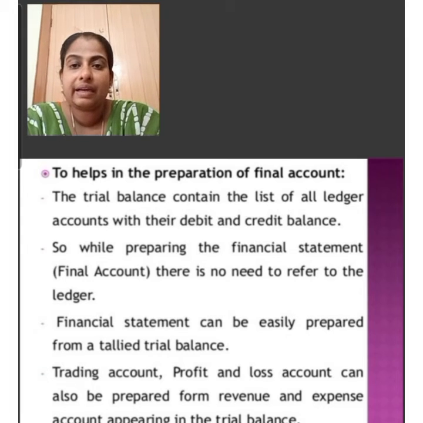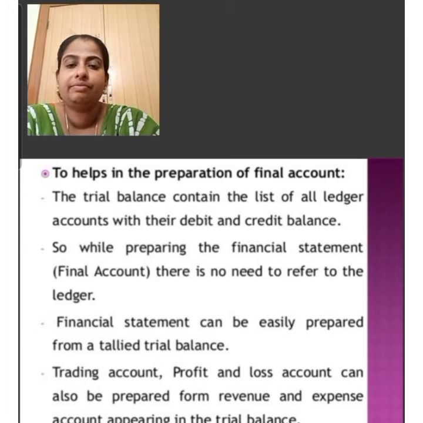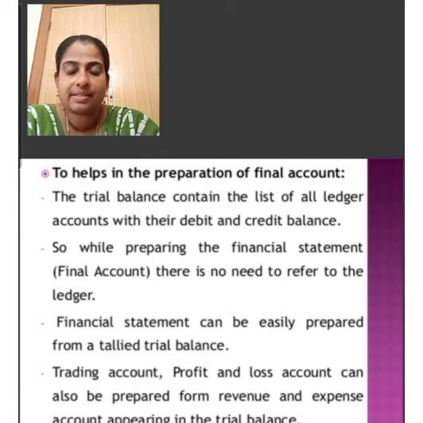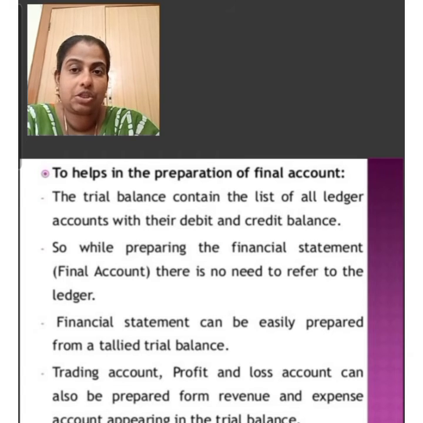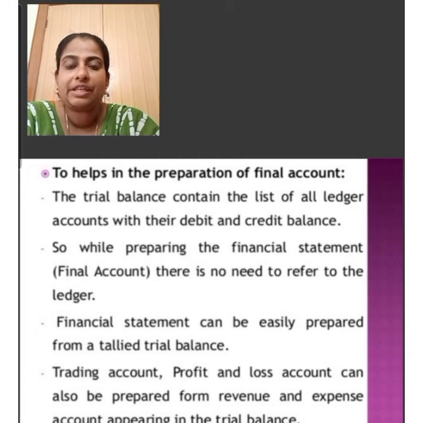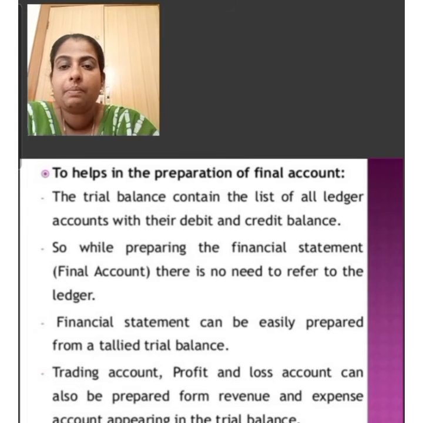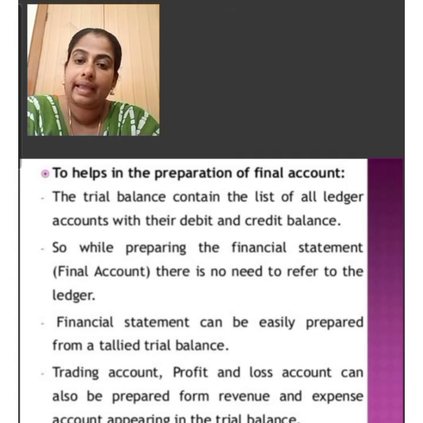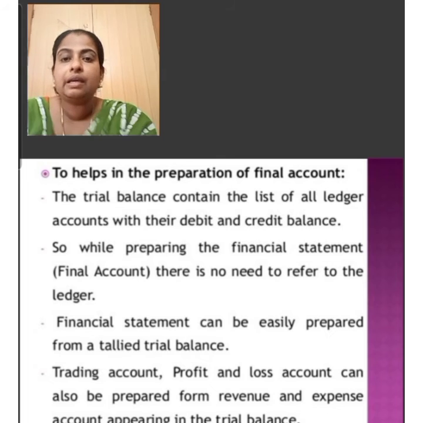The trial balance contains a list of ledger accounts with their debit and credit balance. While preparing the financial statement, that is final account, there is no need to refer to the ledger or journal. Financial statements can be easily prepared from the tallied trial balance. Trading account, profit and loss account can also be prepared from the revenue and expense accounts appearing in the trial balance.